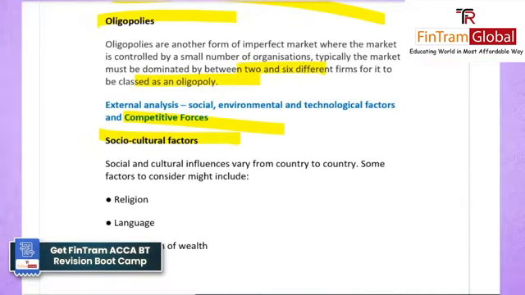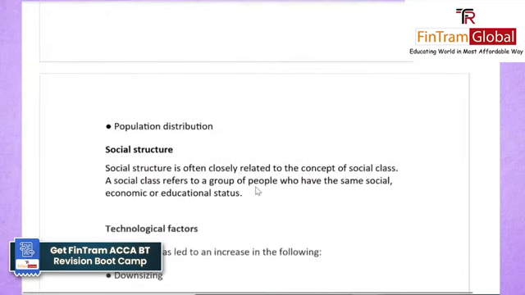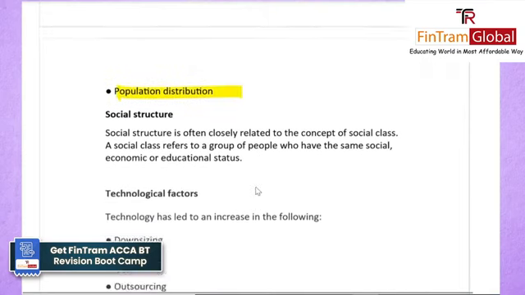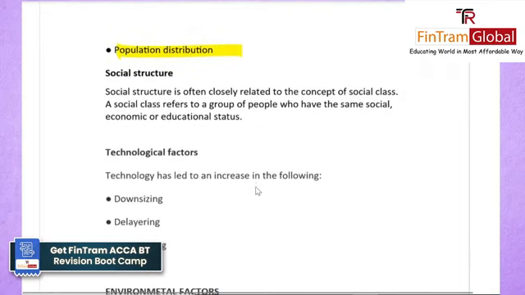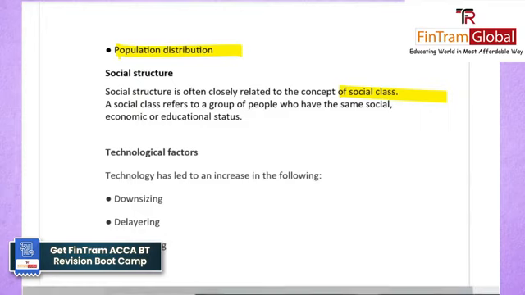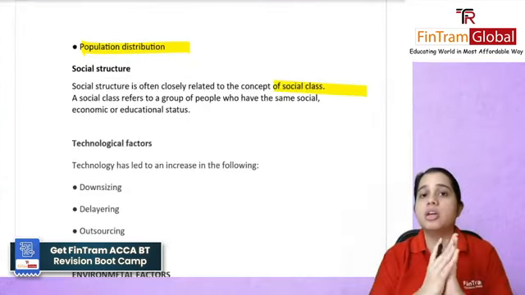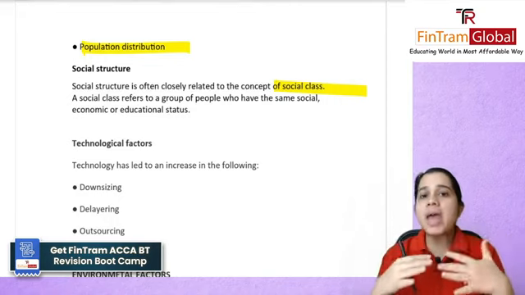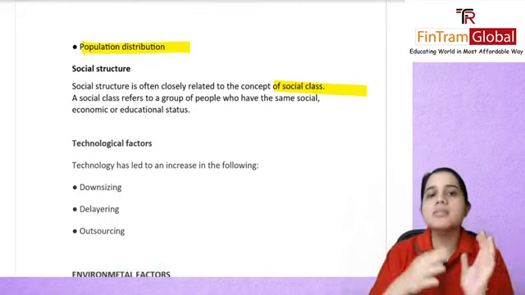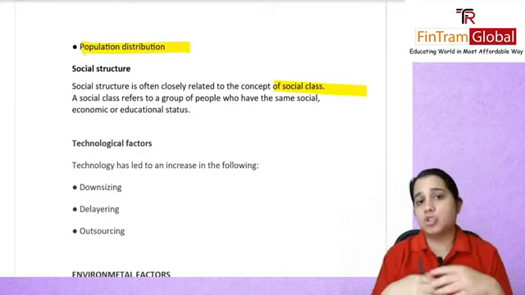Some factors you will consider here are religion, language, distribution of wealth, and population distribution. Then you have your social structure, which is related to the concept of social class. It refers to a group of people who have the same social or educational status, so they will probably be grouped together in a social class. If we have done similar degrees or have the same background, then we are in a different social class as opposed to someone who is probably not that educated.